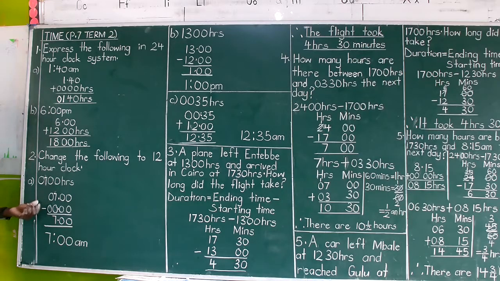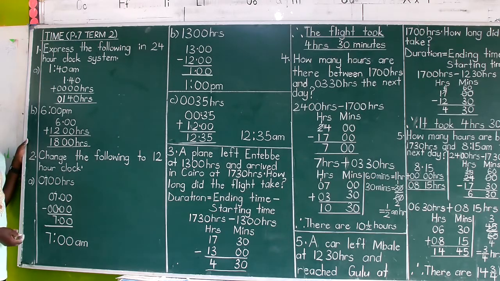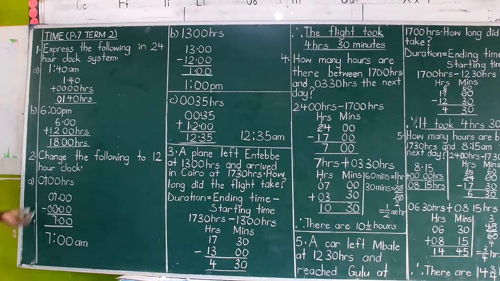But part A says convert 0700 hours to a 12-hour system time. Since it ends with hours, it is a 24-hour system time. It should be noted that the first 2 digits are hours and the last 2 are minutes. Much as the whole thing ends in hours, it doesn't mean all are hours. We are just following the rule that the unit for a 24-hour system time is only hours. So the first 2 are hours, the last 2 are minutes, meaning no minutes past the 7th hour of the day here, which reads 0700 hours.